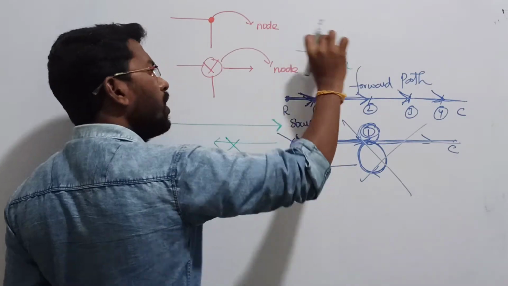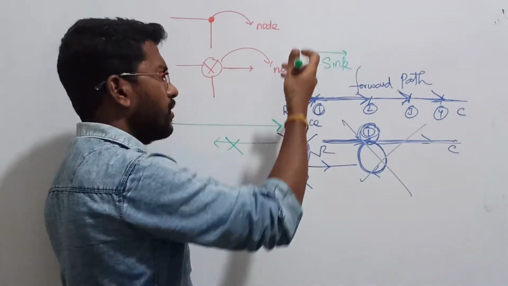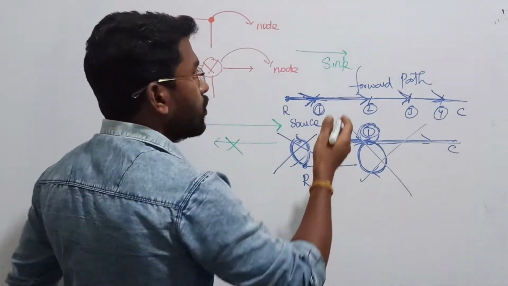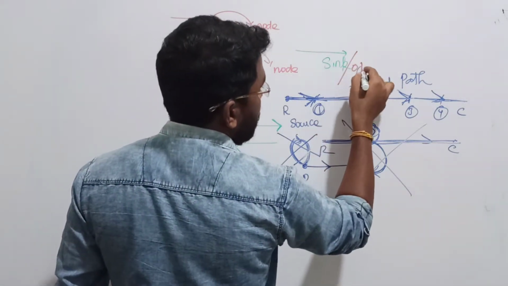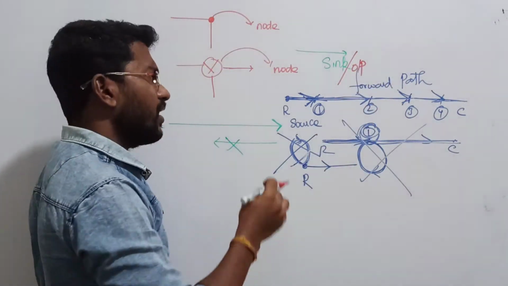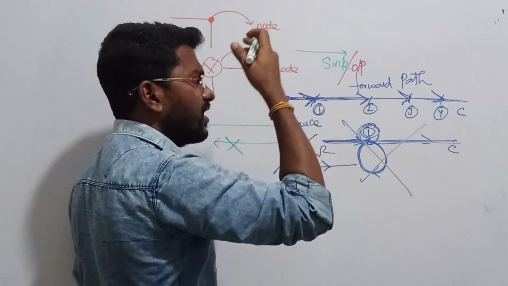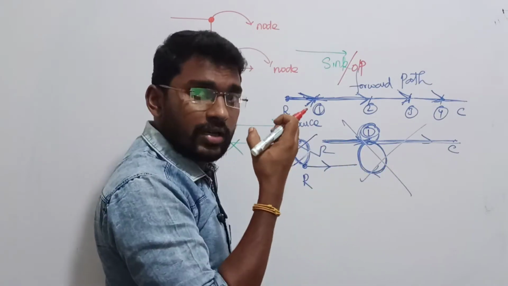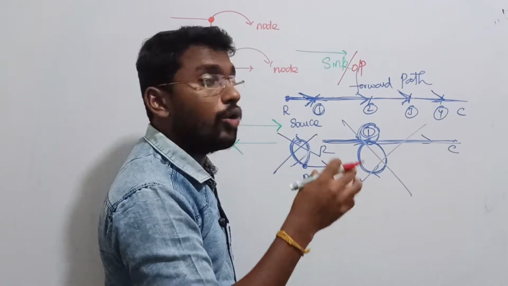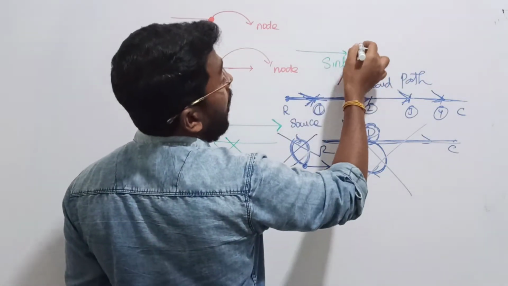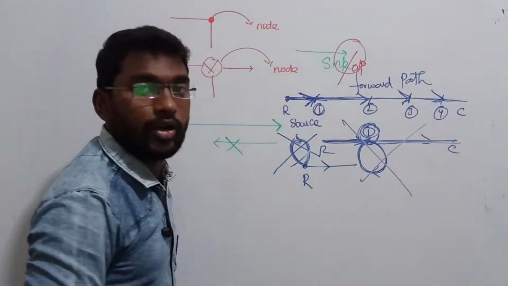Just remove this one. Just consider sink, because the other word is not often used in our exams. Otherwise you might get confused. So sink is the general name. Input is called what? Source. Output is called what? Sink. So in the output side, what am I going to do? I am trying to collect the energy.